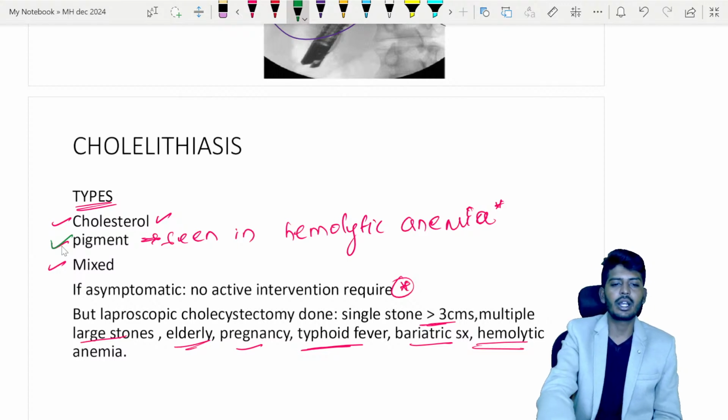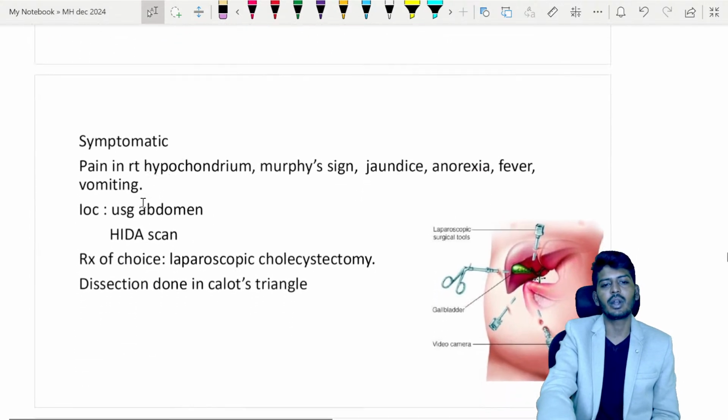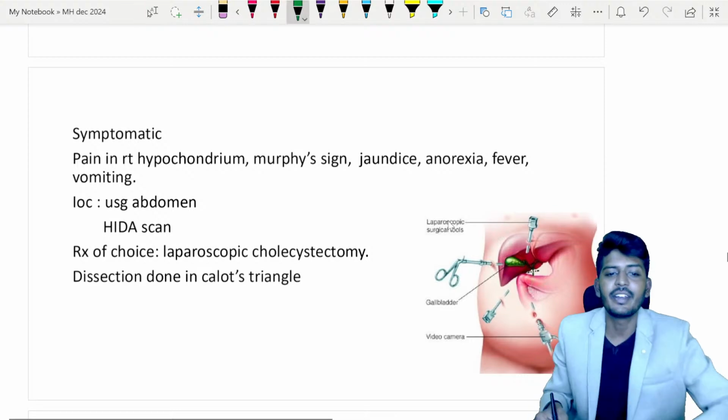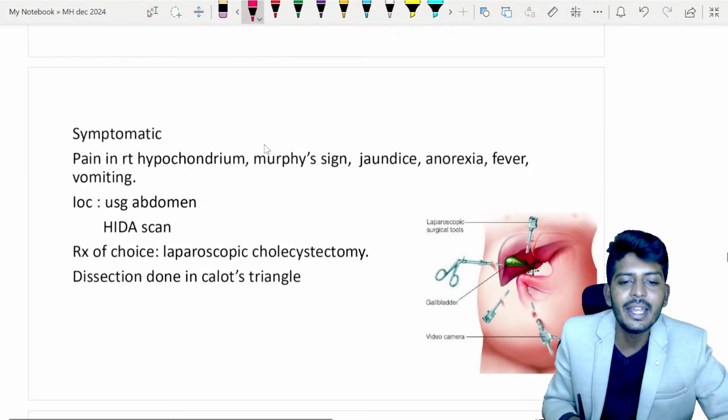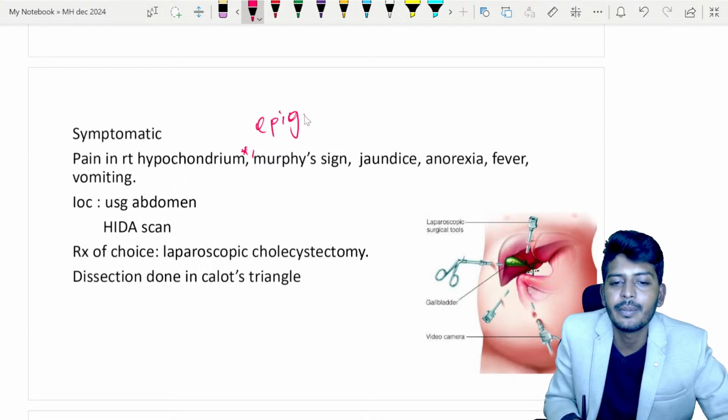So all of you know the clinical features of cholelithiasis. What are the symptoms of cholelithiasis? The patient will have, what is that? Yes, pain in the right hypochondrium and also pain in the epigastrium is possible.